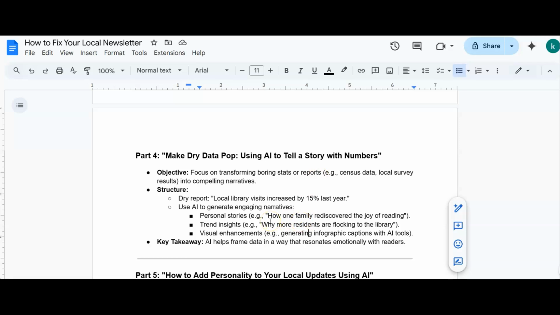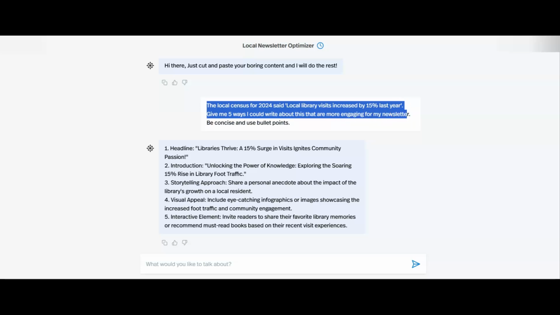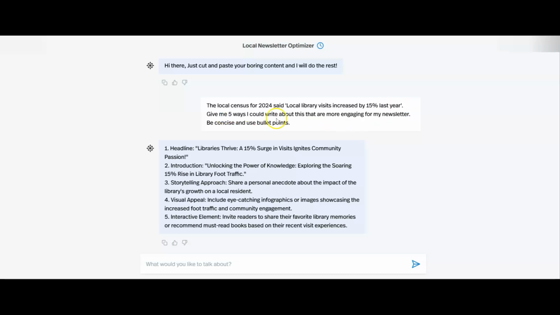So what I'm going to do now is show you our local newsletter optimizer. Here it is. I've been showing you this throughout this entire series on how to fix your local newsletter. All you've got to do is cut and paste in some boring content. So I put here the local census for 2024, which I took from the example that we've got over here. Then I said I want it to give me 5 ways I could write about this in a more engaging way for my newsletter, and I want it to be concise and use bullet points.